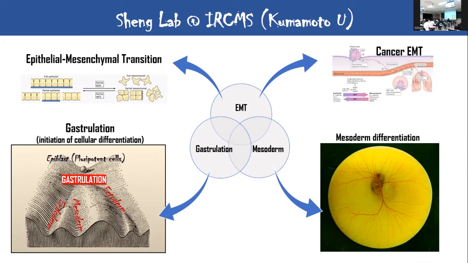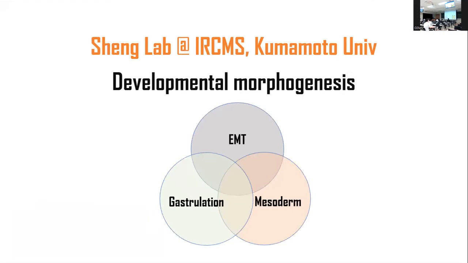And the third thing that we are studying is so-called mesoderm. This is the chicken embryo, and the embryo is here. We're studying the so-called extra embryonic structure, which is the tissue that is important for embryonic development, but after birth, it is no longer used for storage. So in these three aspects, EMT, gastrulation, and mesoderm formation, is the focus of our lab, so-called developmental morphogenesis.